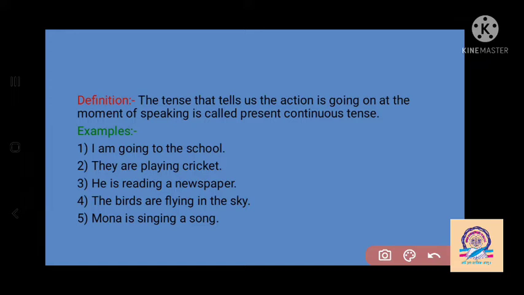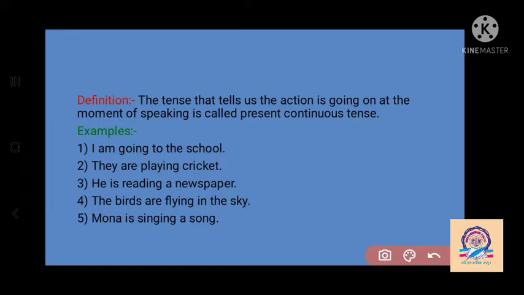To show that an action is going on, we use the present continuous tense. At the moment of speaking, the action is going on.